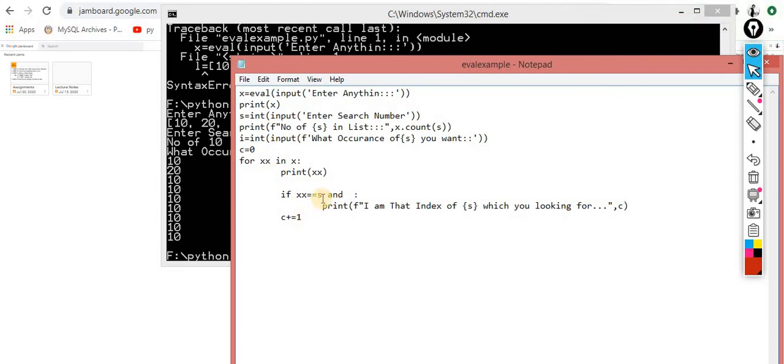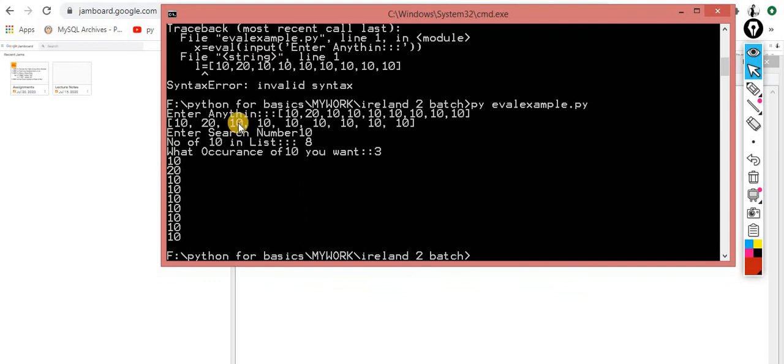You are not looking for the index, you are looking for the second object. So S, so here S I double equals to, basically you are looking for this occurrence.